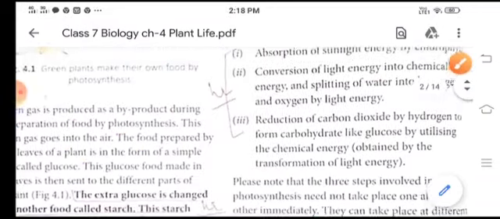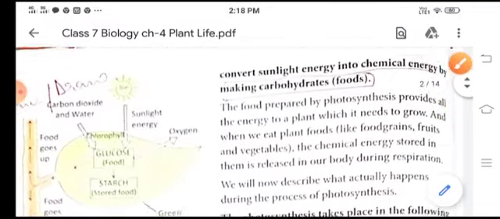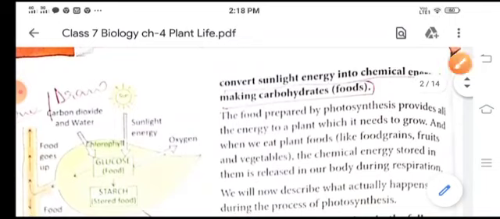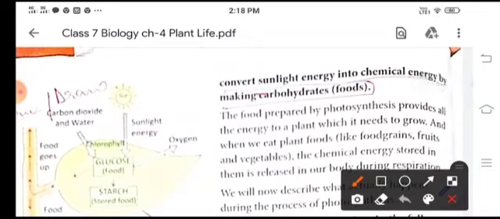The green plants convert sunlight energy into chemical energy by making carbohydrates. That means the green plants trap the solar energy or the sunlight energy and convert it into chemical energy, and they make food in the form of carbohydrates.